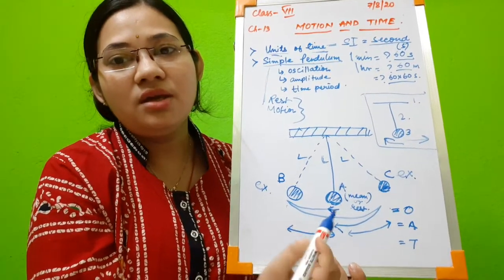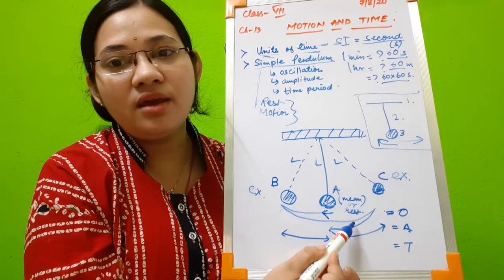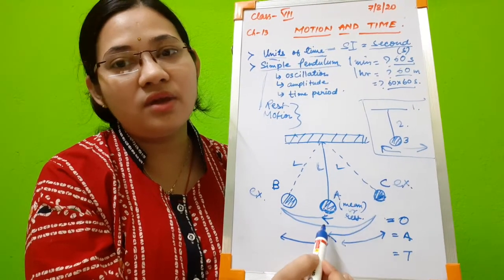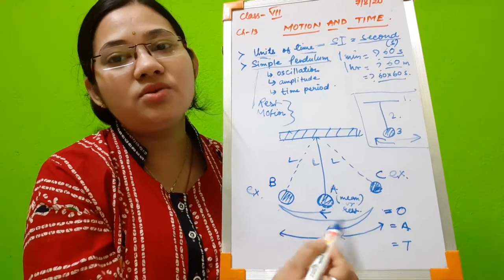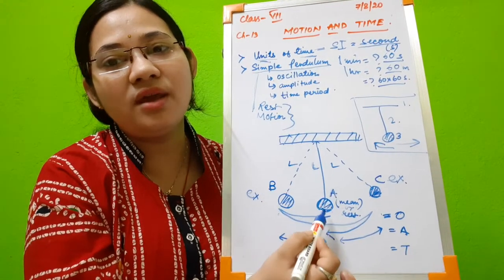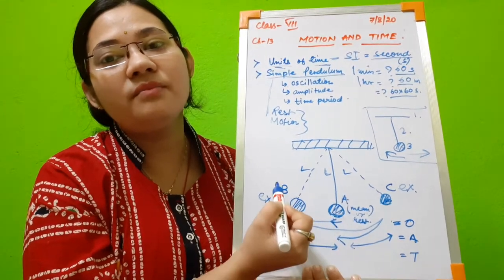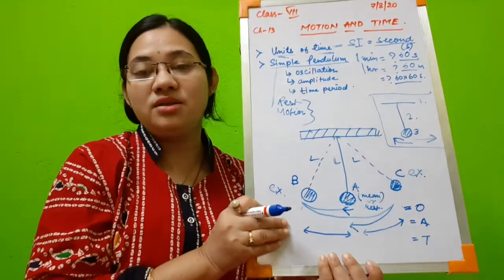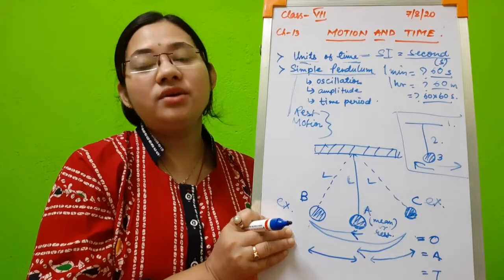That means from B to A to C, C to A, again A to B. This is called one oscillation, a complete vibration.